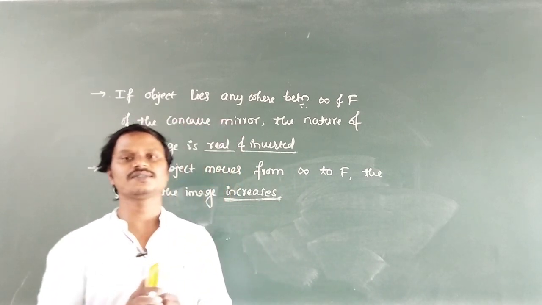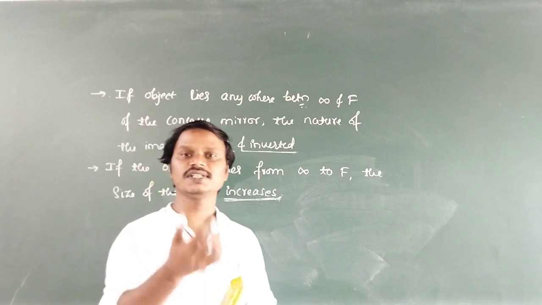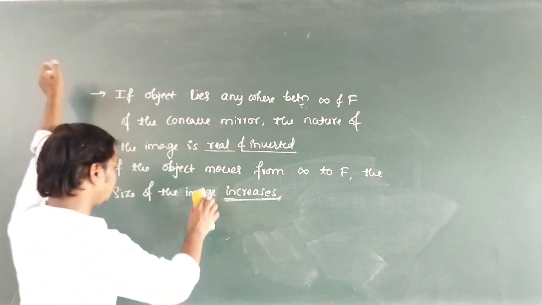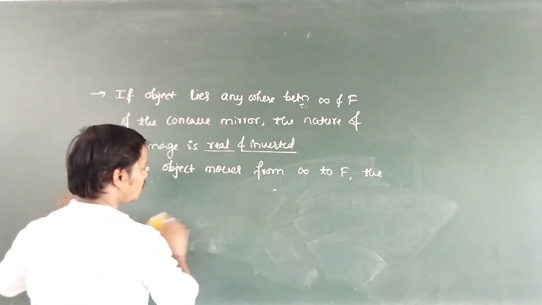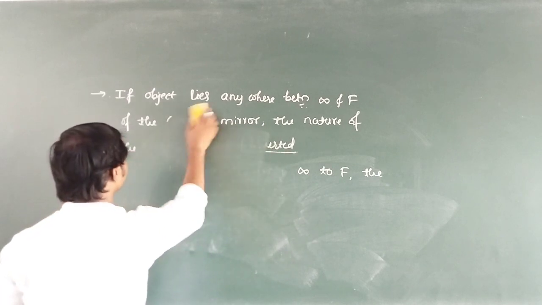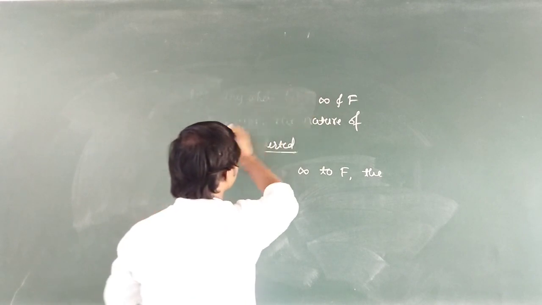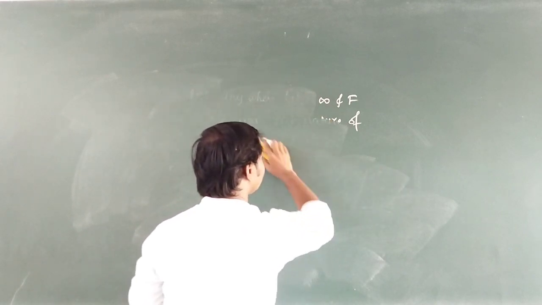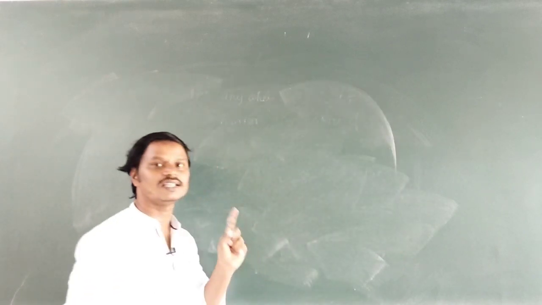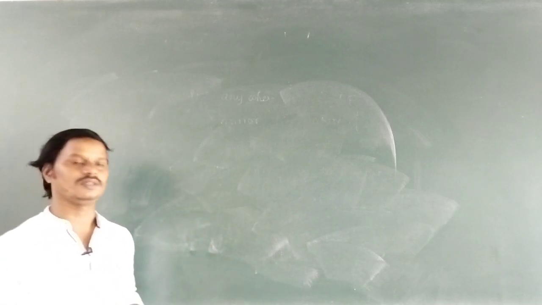Now in today's class we are going to discuss the formation of image by convex mirror. There are only two cases possible. What are those cases? First case is that the object is at infinity, and second case is that the object is anywhere between infinity and pole.